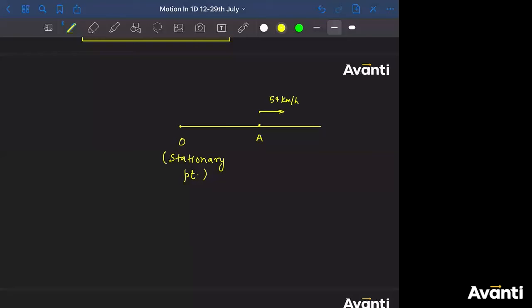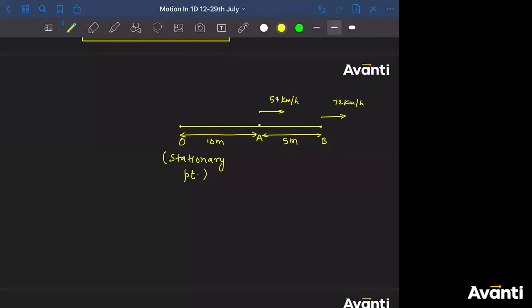54 kilometer per hour. All right. There is a point B, and this point is moving in rightward direction. This is also moving in rightward direction, and the velocity of this particle at this instant is 72 kilometer per hour. The distance between O to A is 10 meters. The distance between A to B is 5 meters.